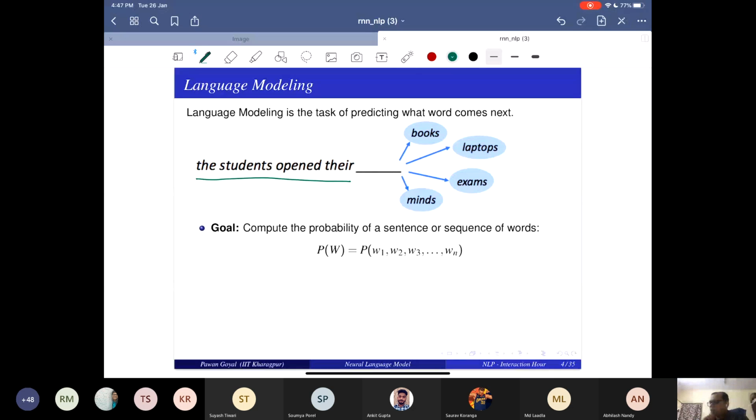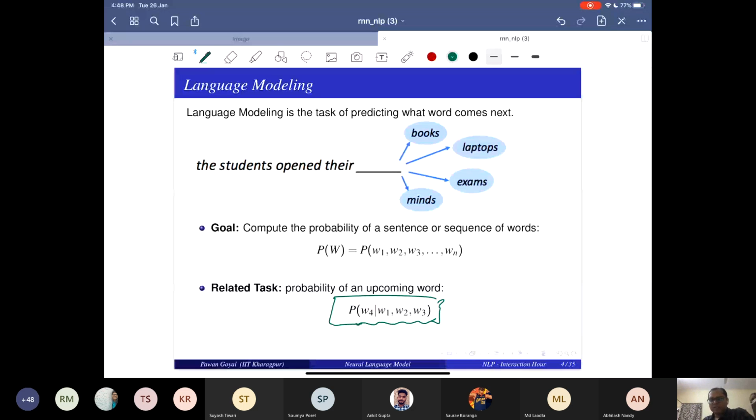So you have to compute the probability of a sentence or a sequence of words. But more fundamentally, what language modeling does, it computes the probability of an upcoming word. So actually, this is more fundamental. This can be used to derive this.